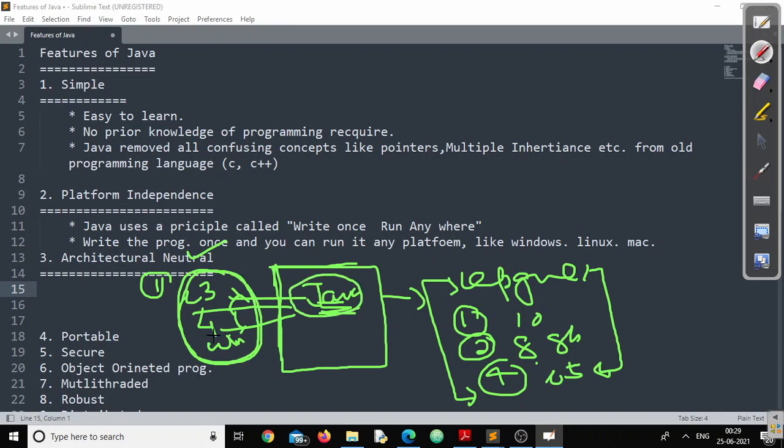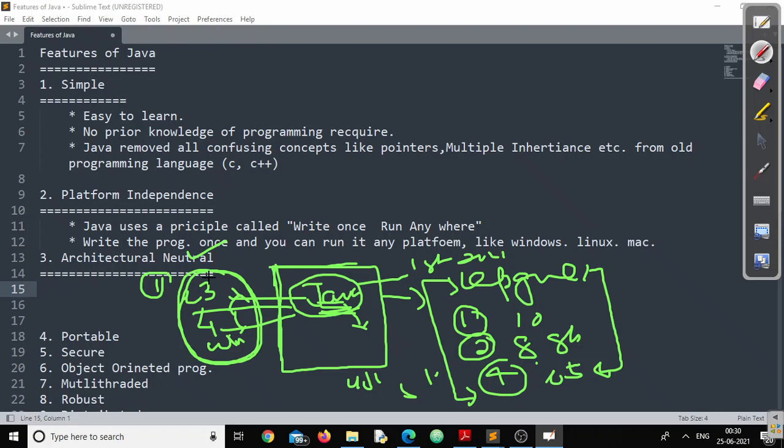Suppose I created a Java program on 1st January 2021, and on the 4th of January I changed some resources of my computer. Now, on the 5th of January, I want to run the Java program which I created on the 1st January. I can happily run that code without any change.